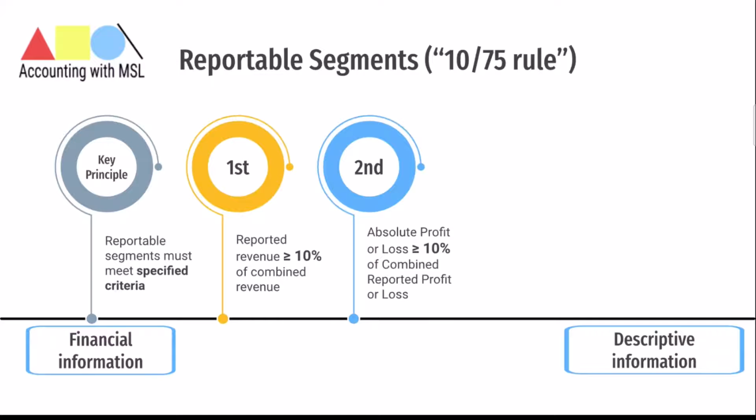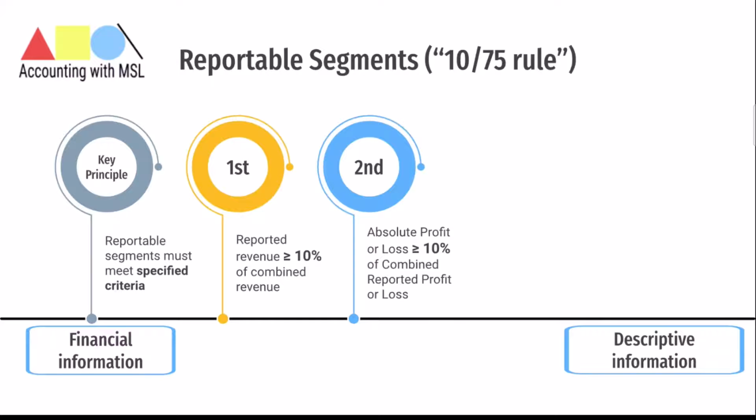Here we take the absolute measure of the reported profit, and it should be 10% or more in absolute terms of the combined reported profit of all operating segments that did not report a loss for the year, or you could take the combined reported loss of all segments that indeed reported a loss. Once again, the principle here is we are using a 10% threshold.